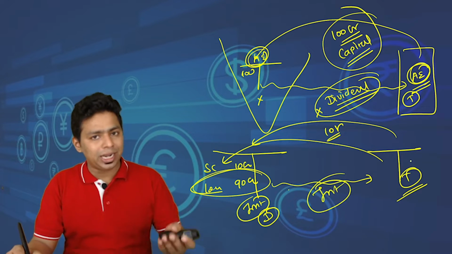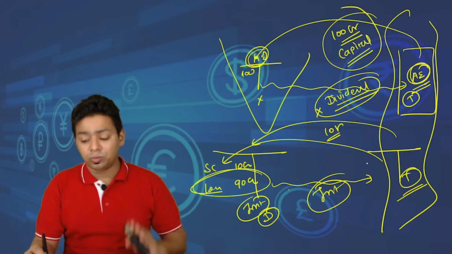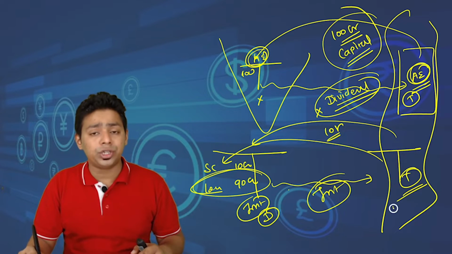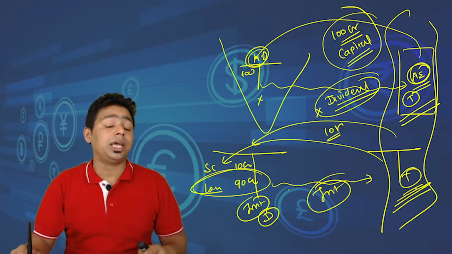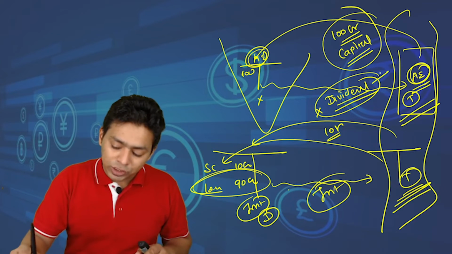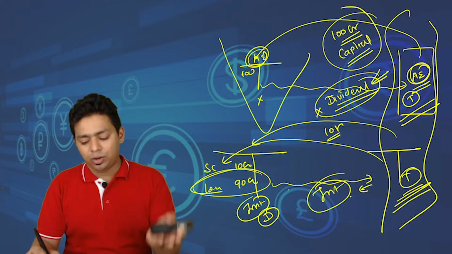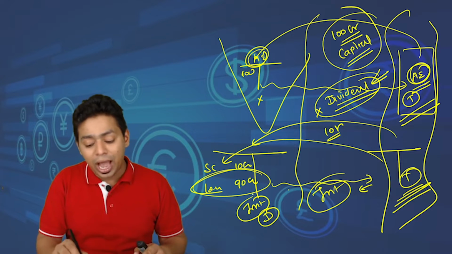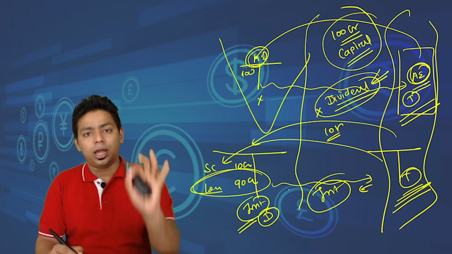So far as the non-resident entity is concerned, we are not concerned whether it is dividend or interest, because this entity may be located in a low tax jurisdiction or no tax jurisdiction. And even if it is located in a taxable jurisdiction, it was supposed to pay tax on dividend and it is supposed to pay tax on interest. So it is indifferent whether it is dividend or interest. But so far as the Indian entity is concerned, there is no deduction for dividend, but there will be high deduction for the interest, and therefore we are limiting the deduction on interest.